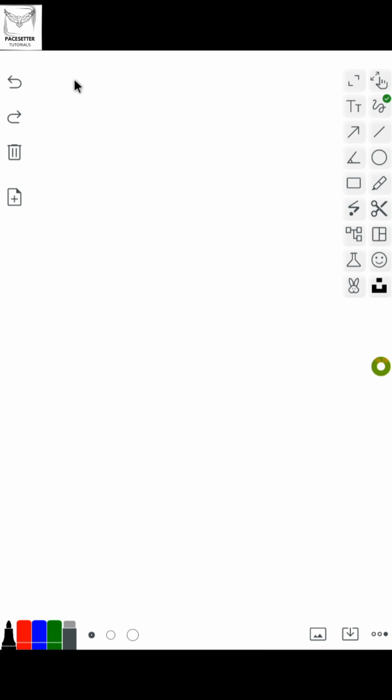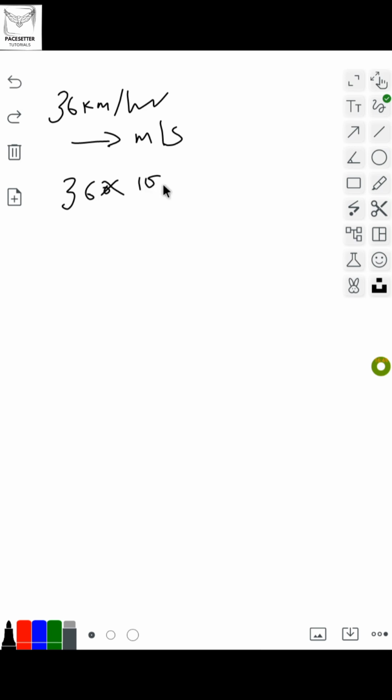If I give you 36 kilometer per hour and you are to convert it to meter per second, remember 1 kilometer equals 1,000 meters, so that gives 36 times 1,000. And 1 hour is the same as 3,600 seconds, which is 60 times 60.